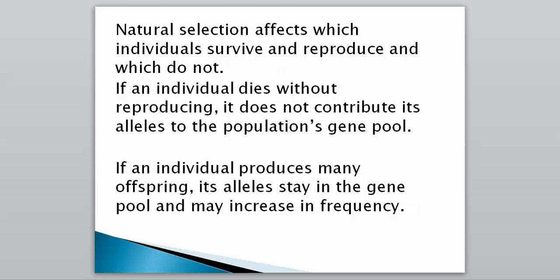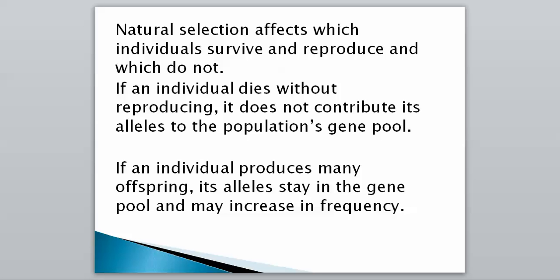So our first thing is just some review from chapter 15, saying that natural selection affects which individuals survive and reproduce and which do not. So remember, natural selection is survival of the fittest, so that process is going to determine which organisms survive and reproduce and which just die off. And if an individual dies without reproducing, it does not contribute its alleles to the population's gene pool. And that just makes sense.